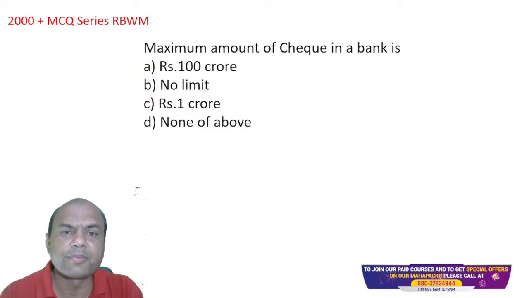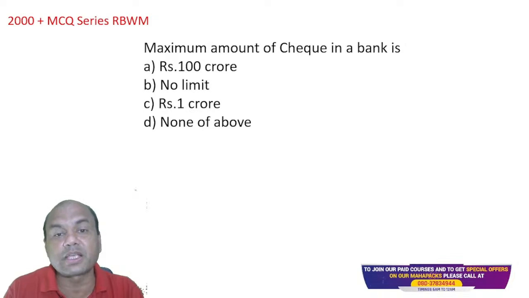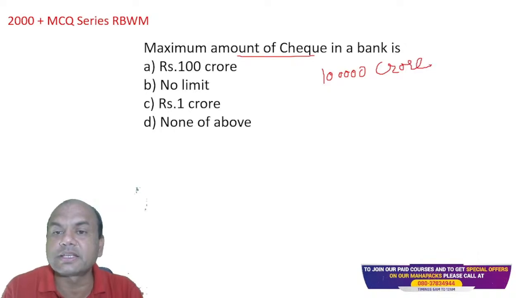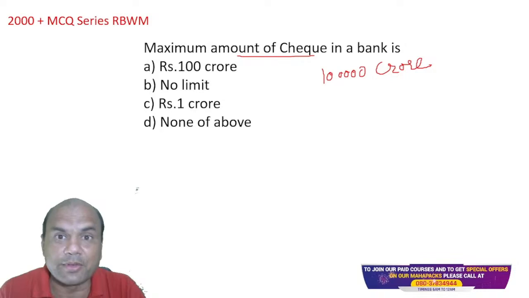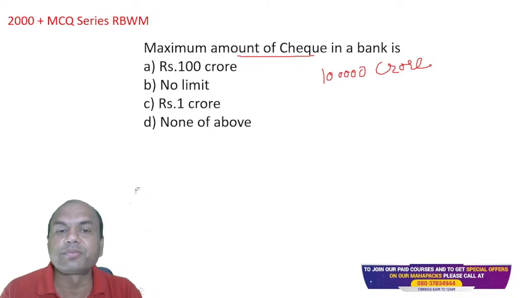Okay. Maximum amount of check in the bank is, so what is the maximum amount of check I can write? Tomorrow if I write a check to you of, let's say, 1 lakh crore. Suppose if I write a check like this, 1 lakh crore to you, obviously, if I have the balance. I don't have that much balance, neither you have. Okay. But can I write the check of this amount?